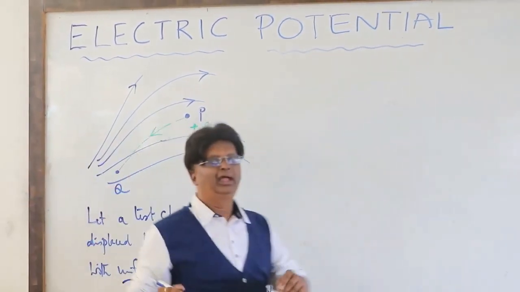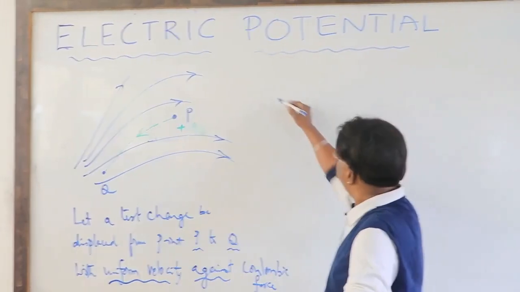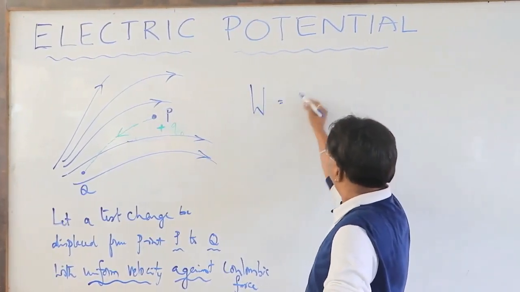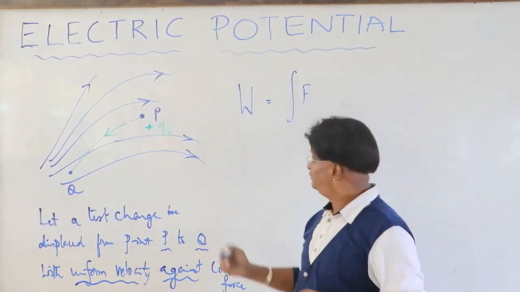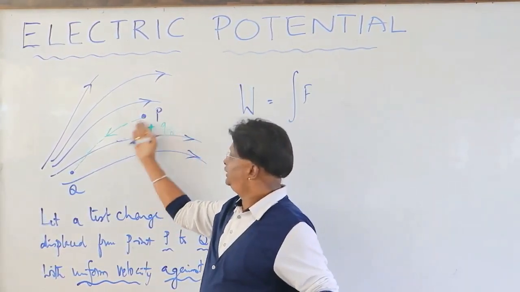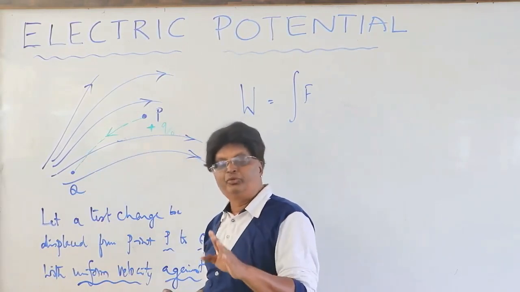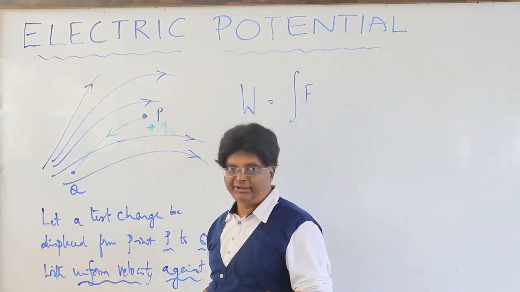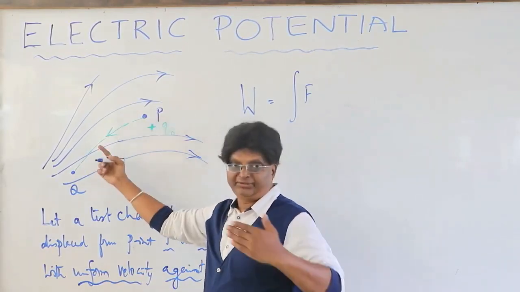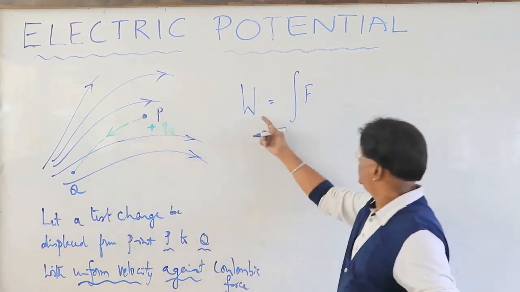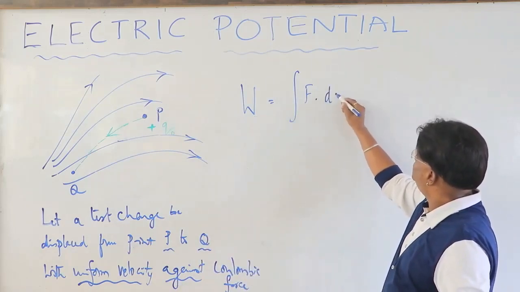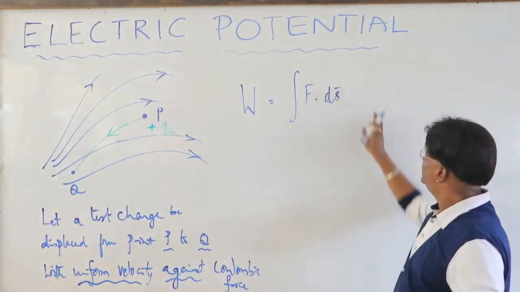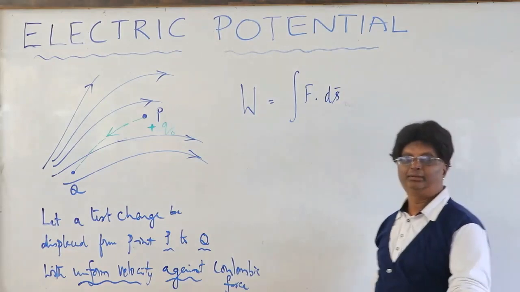And of course, as you know from yesterday's discussion, W is an integral. Why are we taking this integral of force? Because when you move from P to Q, the force is not a constant force. Therefore, it's a variable force, and that is why we write W is equal to integral F dot ds bar.